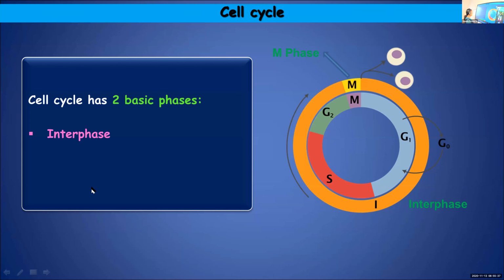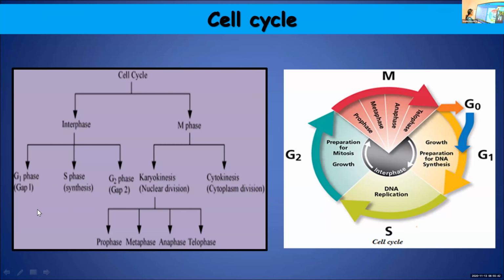So the cell cycle has two basic phases, interphase and M phase. And interphase is subdivided into G1, S and G2 phases. Whereas M phase is further subdivided into karyokinesis, where nuclear division takes place, and cytokinesis, where the cytoplasm gets divided. And karyokinesis or nuclear division is further divided into four stages: prophase, metaphase, anaphase, and telophase.